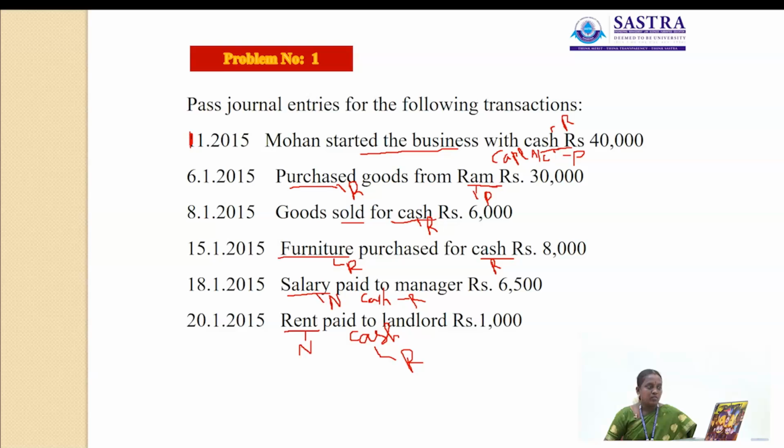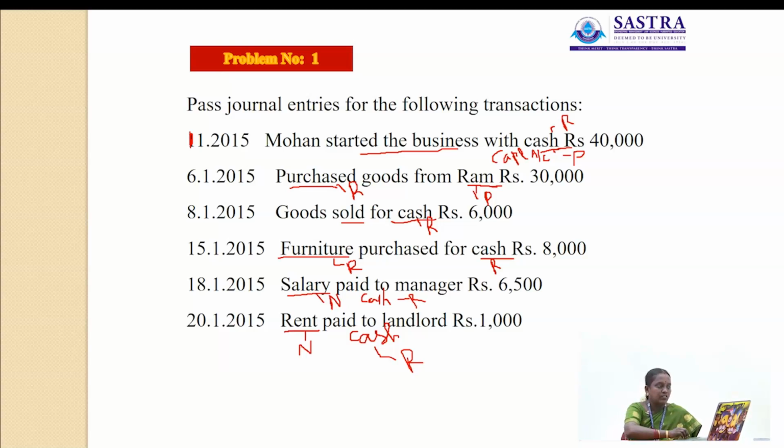January 8th, sold goods for cash rupees 6,000. January 15th, bought furniture from Yash for cash rupees 8,000. January 18th, paid salary to manager rupees 6,500. January 20th, paid rent to landlord in cash rupees 1,000.